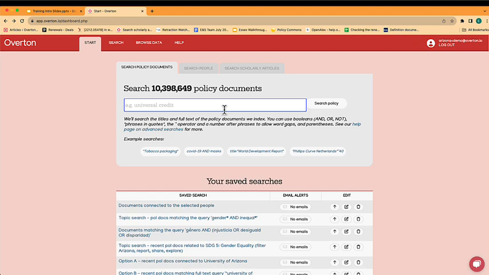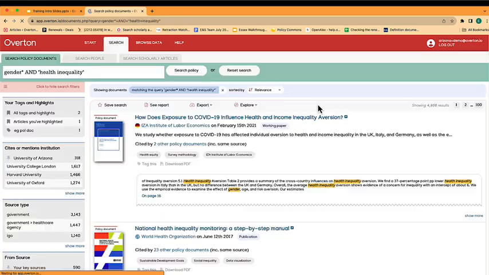You can use your keywords, you can use titles, you can use Boolean searching as well. So we will use just a little search term and search policy.